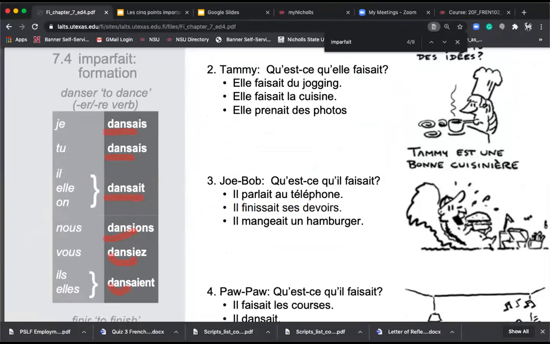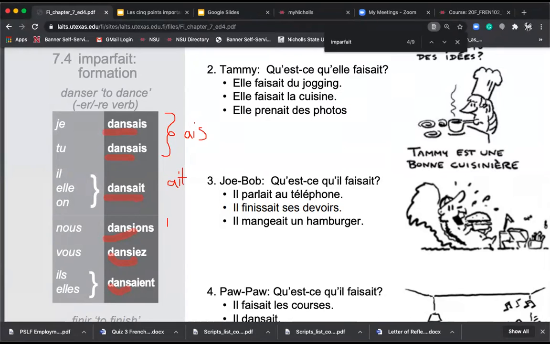And then you have the endings. Let's draw some more lines. Okay, so for je et tu, the ending is AIS. For il, elle, on, it's AIT tacked onto that DANS.